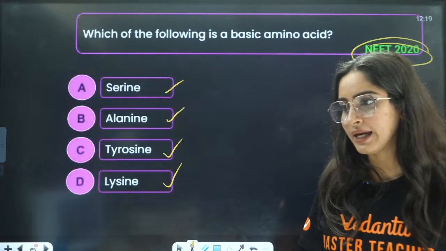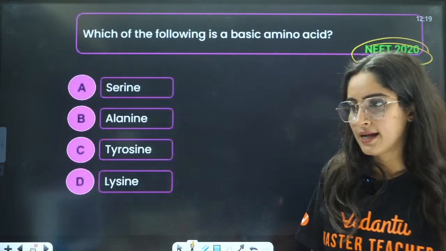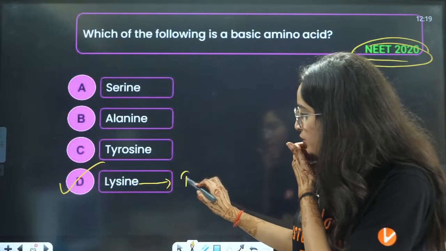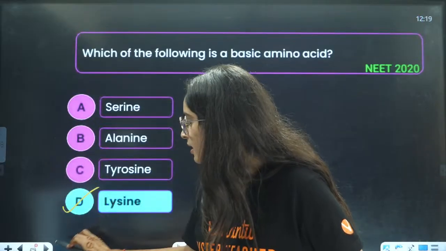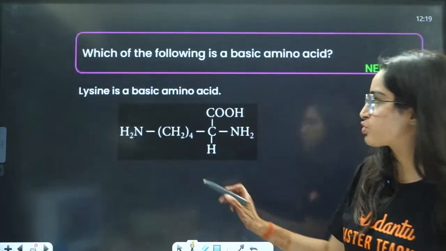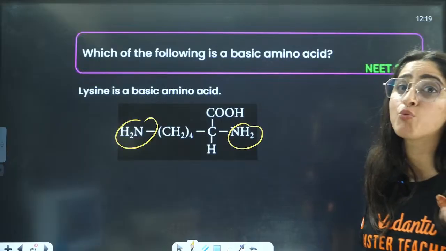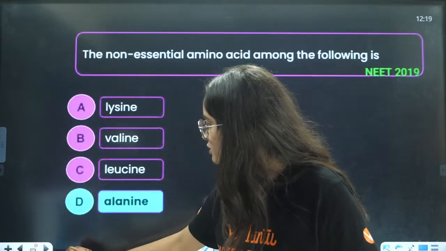The correct answer is D, lysine. This is a basic amino acid because it has two NH2 groups and one COOH group. More NH2 means more basic nature.